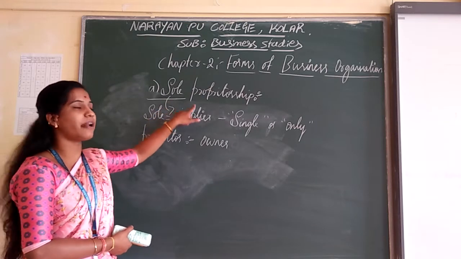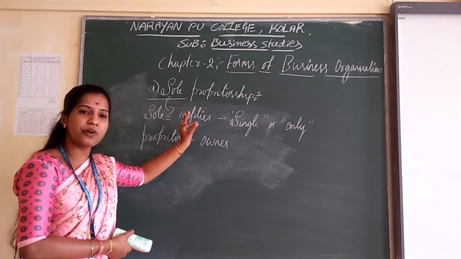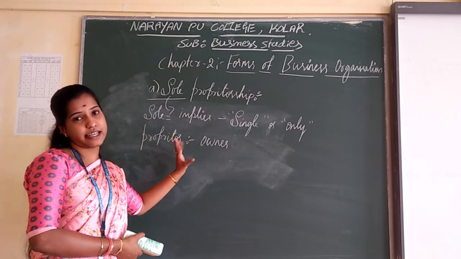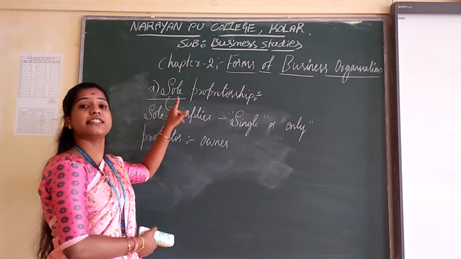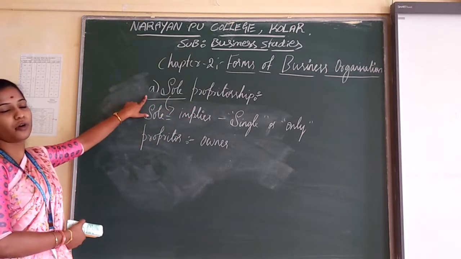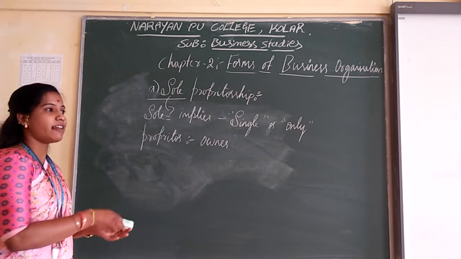So a sole proprietorship is owned, managed and controlled by a single person. That is known as a sole proprietorship. I think everybody got the meaning.